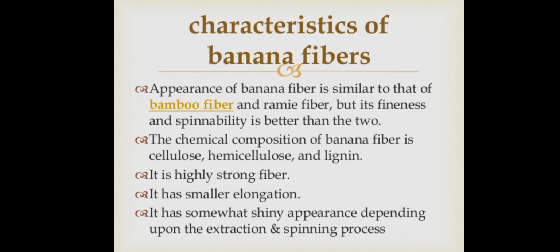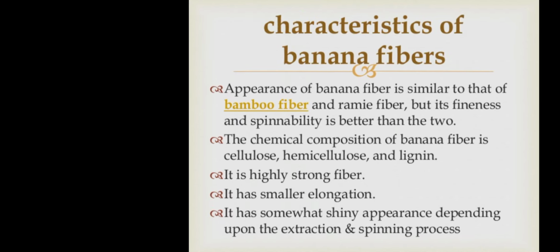If it is there, it is going to be a good ideal fiber. Banana fiber is a highly strong fiber and has a smaller elongation. It has a somewhat sheeny appearance depending upon the extraction and spinning process, how we are doing these two. According to that, it is going to have a shiny appearance or a somewhat good appearance, we can say.